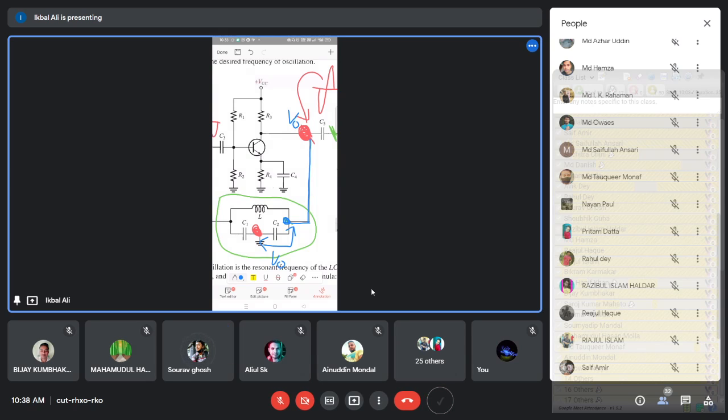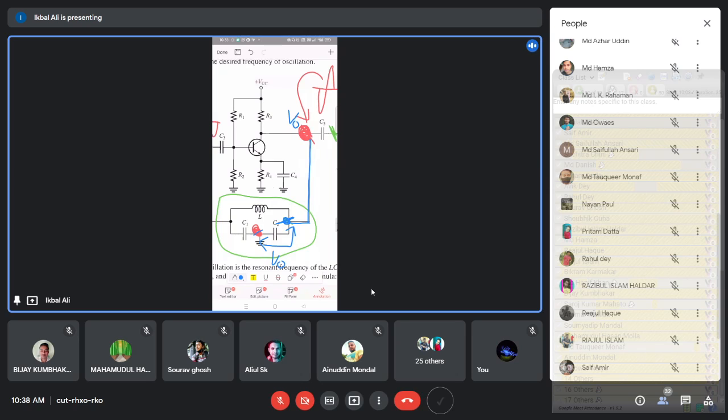Okay, sir. Okay, let us see another way, because the beta network has other circuit elements, C1 and L. So this is the output point of the amplifier circuit, and this is the ground point.